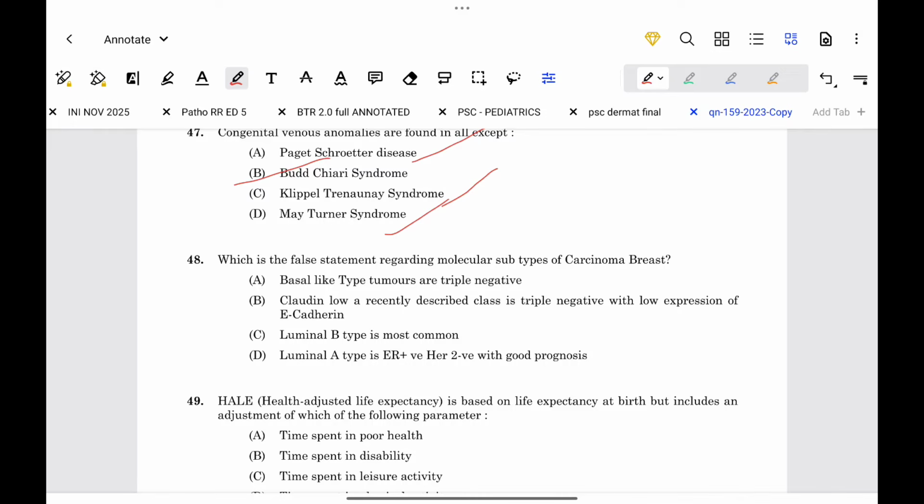Next question. Which is false statement regarding molecular subtypes of carcinoma breast? Basal-like type tumors are triple negative. Correct. Luminal B type is most common. Correct. Luminal A type is ER positive with HER2 negative with good prognosis. Correct. And the false statement is Claudin low. A recently described class is triple negative with low expression of E-cadherin. False.